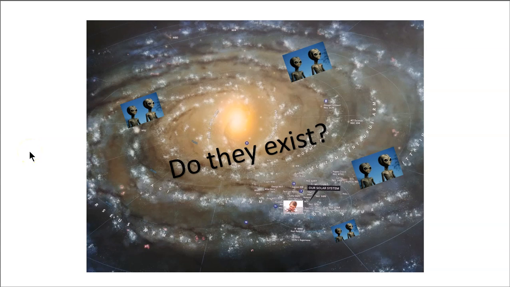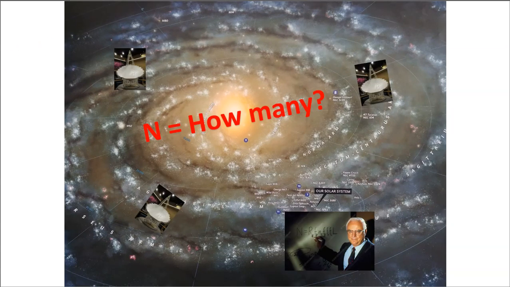In this lesson, we're going to ask a profound question. Do they exist? And by they, we mean other life forms in our galaxy. And specifically, we're going to focus on the possibility for other intelligent life forms, intelligent civilizations. Now, we're going to put a requirement on these other civilizations. They must be able to communicate across the vast distances of the Milky Way galaxy. So we're going to try to estimate how many communicating civilizations might there be in our galaxy.